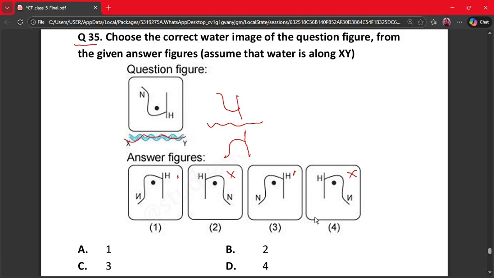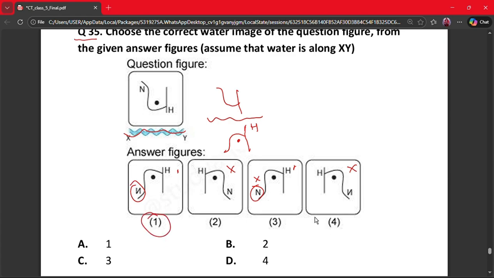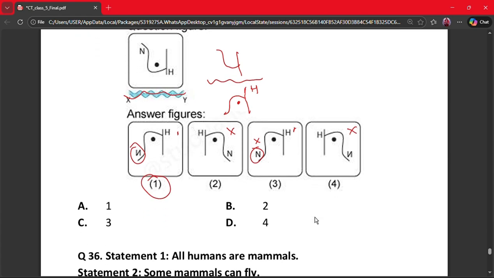So the dot was here, the dot will still remain here, the N will be reflected and H will remain the same. So N will be reflected. Yes, here the N is reflected, here N is not reflected. So the correct answer is option 1 and option 1 is in A. So the correct answer is A.